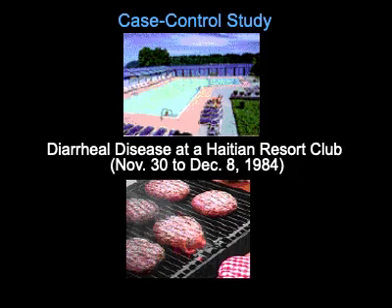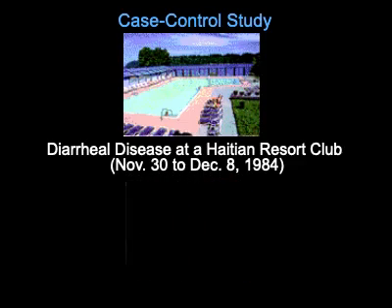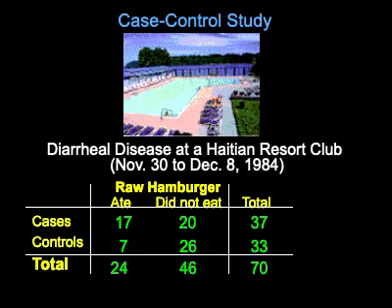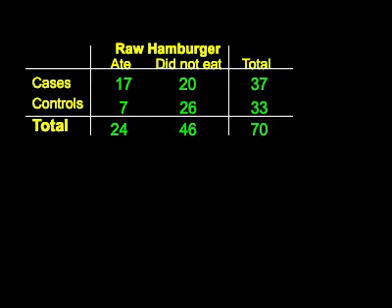Because this is a case control study rather than a follow-up study, the study design starts with cases, here persons at the resort who had diarrhea during the time period of interest. The controls were a random sample of 33 persons who stayed at the resort but did not get diarrhea during the same time period. There were a total of 37 cases during the study period. All 37 cases and the 33 controls were interviewed by a team of investigators to determine what foods they ate during their stay at the resort.